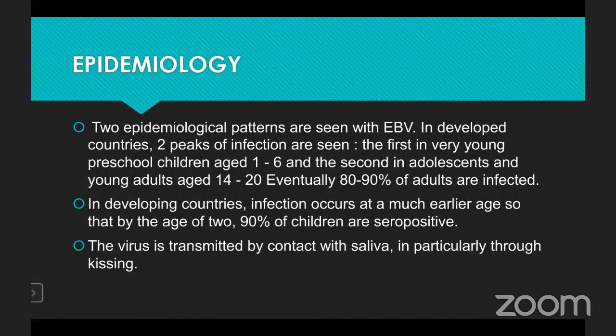Two epidemiological patterns are seen with Epstein-Barr virus. In developed countries, two peaks of infection are seen. The first is in very young preschool children, age 1 to 6, and the second is seen in adolescents, age 14 to 20. 80 to 90% of adults are infected. In developing countries, the infection occurs at an earlier age. At the age of 2, 90% of children are seropositive. The Epstein-Barr virus is transmitted by contact with saliva, mainly through kissing.